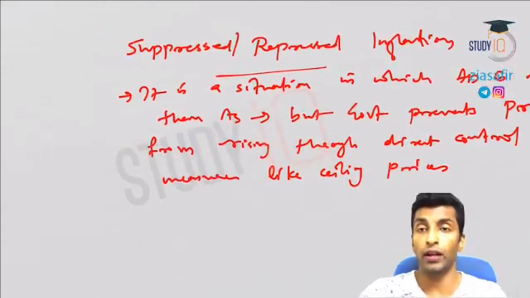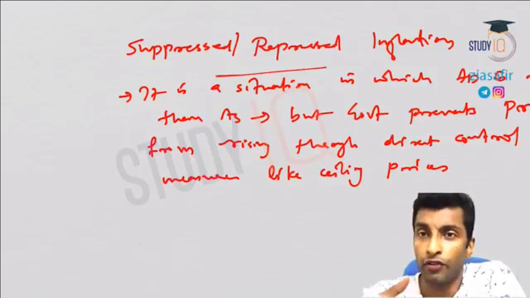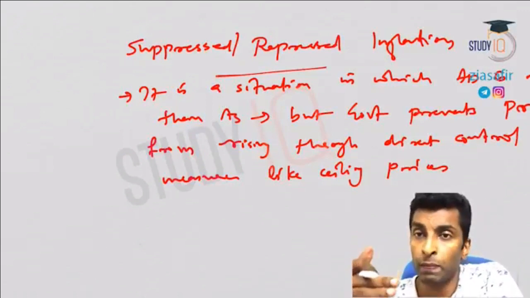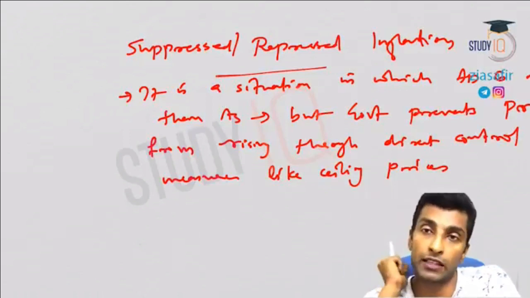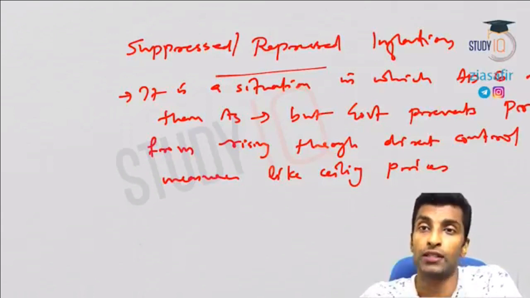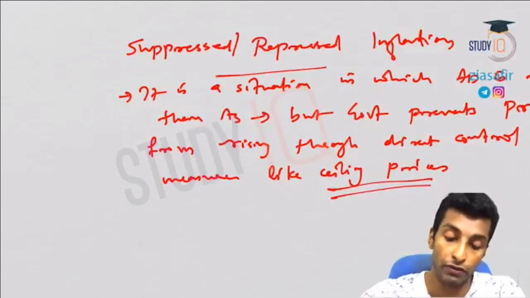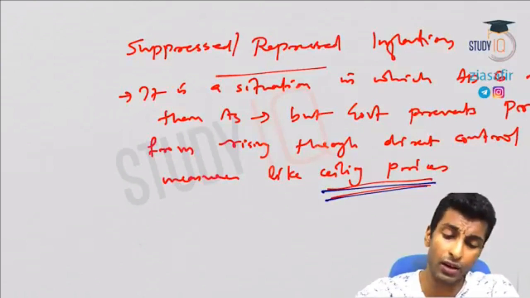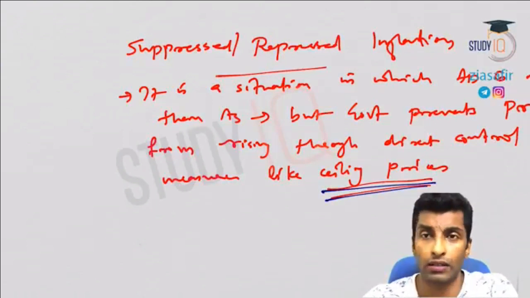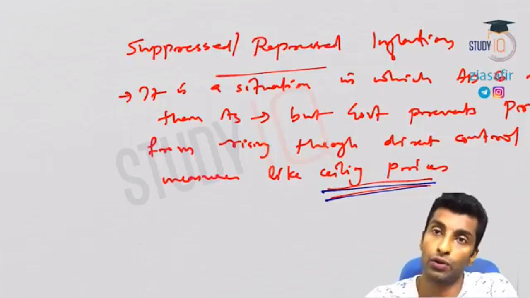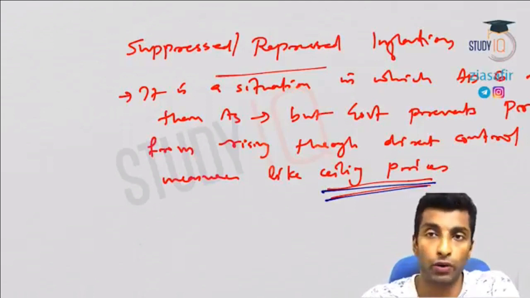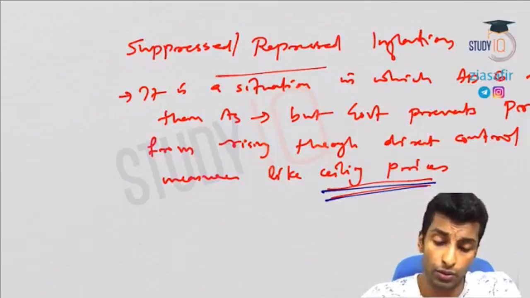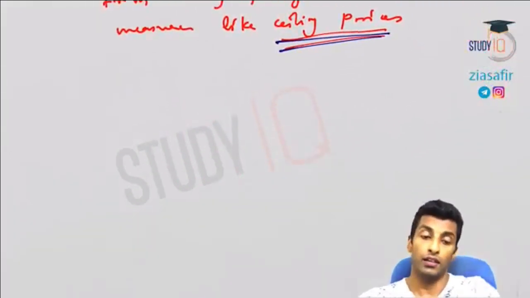So what you're actually doing, see, if you leave it to the market, when supply is less and demand is more, there are people who are ready to pay, and they will pay more, and automatically in the market prices will shoot up. But this is suppressed or repressed by the government action by fixing the ceiling. But this is theoretically only, otherwise in the black market it will not work out, as long as you don't have an organized market. In developing countries it is very difficult, as proper records are not maintained and black marketing is there.